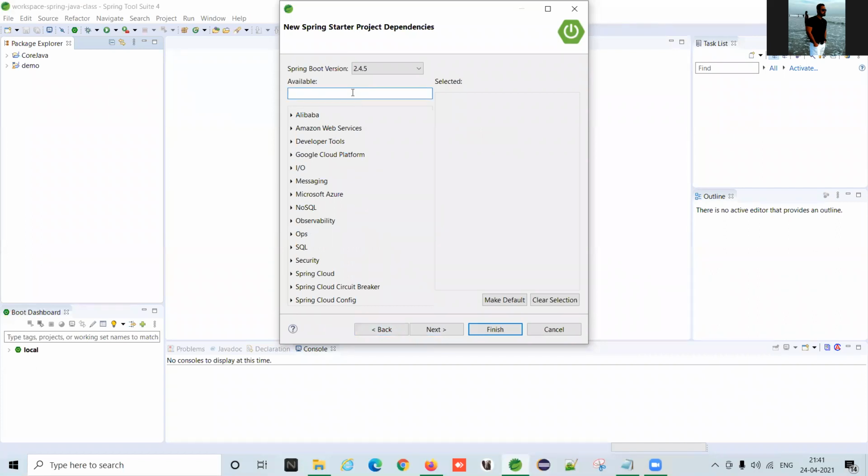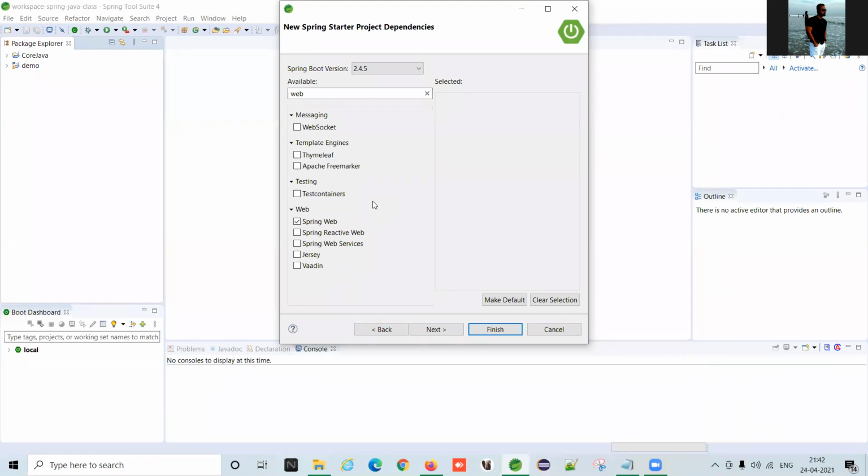Next, dependency. We have to provide the dependency. I think everyone is now at a certain stage that you can understand the dependency. Dependency means dependent on something, correct?